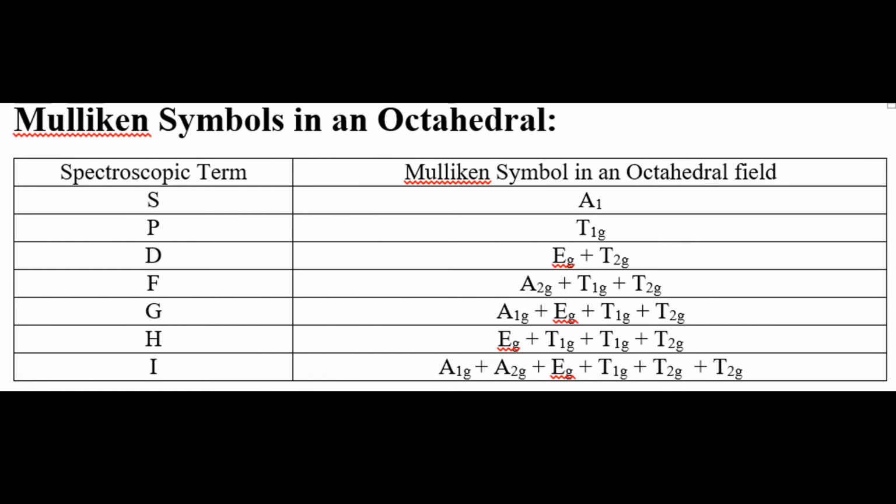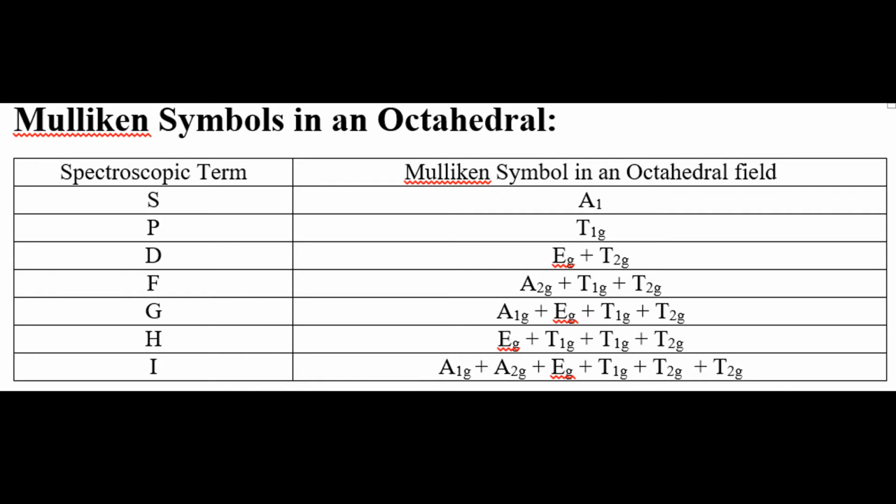If we focus on the Mulliken symbols in octahedral complexes, we also draw out a table. One side spectroscopic term symbols and other side Mulliken symbols in octahedral field. In case of S, the Mulliken symbol is A1g. In case of P, that is T1g. The g means in case of octahedral complexes.